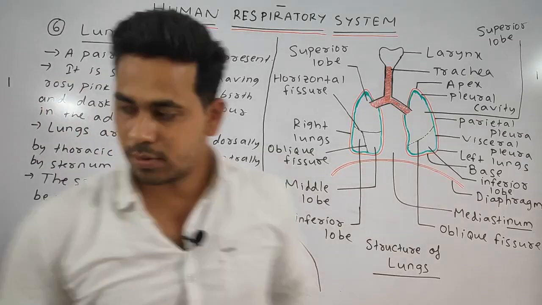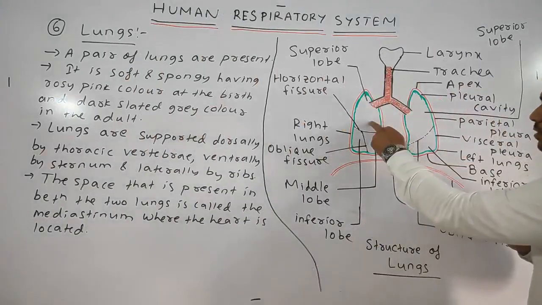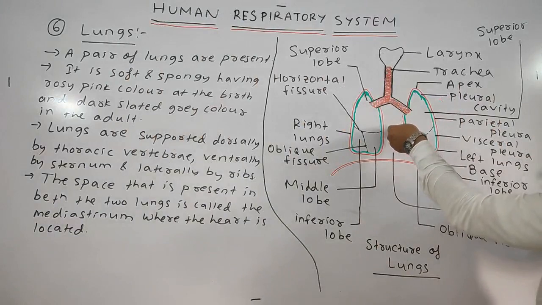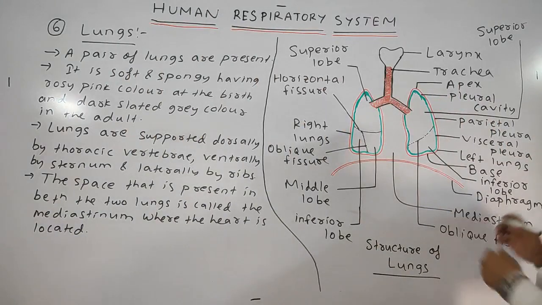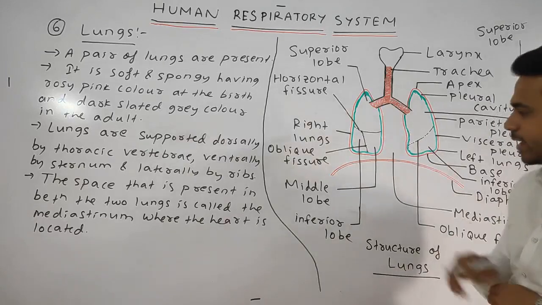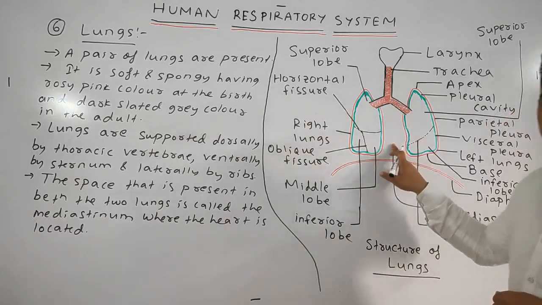Students, see, this one is your right lung, this one is your left lung. We can see some slight curve is present in the left lung. Why? Because here the heart is present, and this space is nothing but your mediastinum.